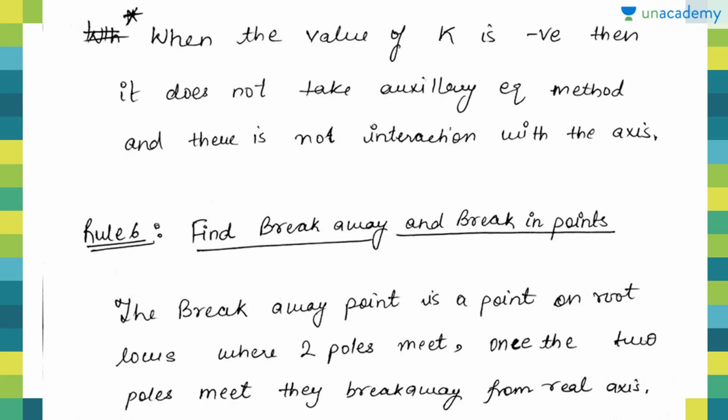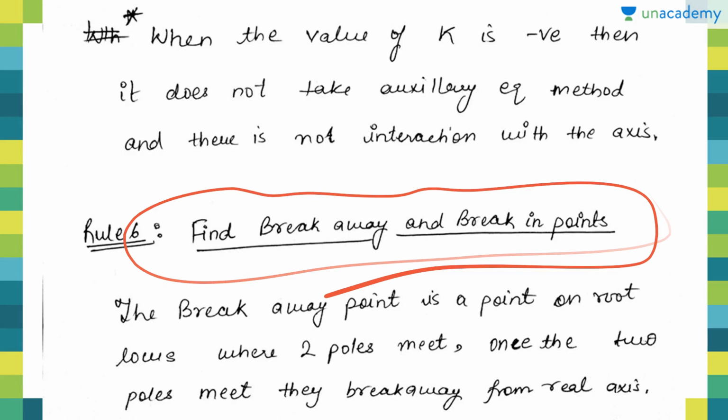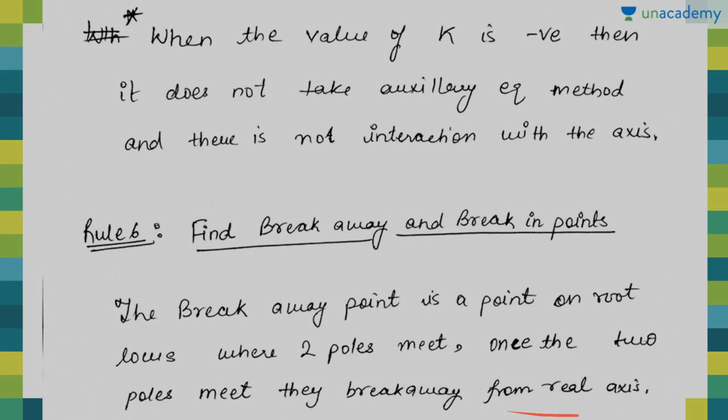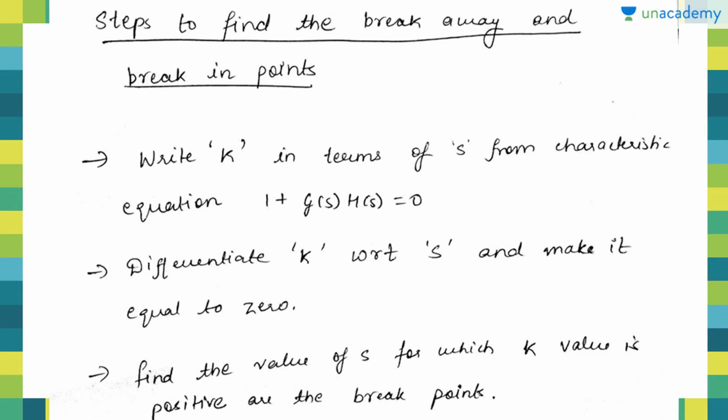Now the next rule is to find breakaway and break-in points. The breakaway point is the point on the root locus where 2 poles meet. Once the 2 poles meet, they break away from the real axis. So the steps to find the breakaway and break-in points are: the first step is to write k in terms of s from the characteristic equation. We have the characteristic equation in terms of s and k, so we'll make k the subject and write the equation.